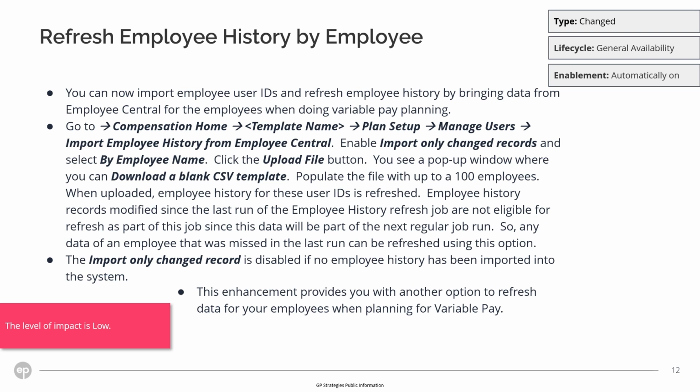Employee history records modified since the last run of the employee history refresh job are not eligible for refresh as part of this job since the data will be part of the next regular job run. So, any data of an employee that was missed in the last run can be refreshed using this option. The import-only changes record is disabled if no employee history has been imported into the system. This enhancement provides you with other options to refresh data for your employees when planning for variable pay.